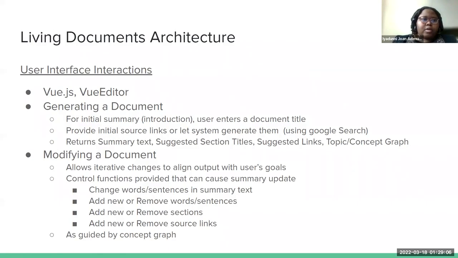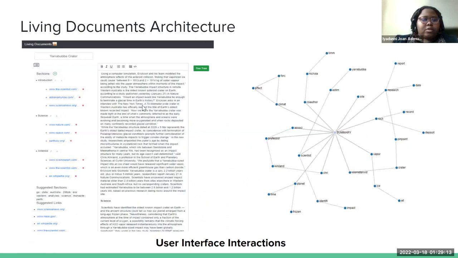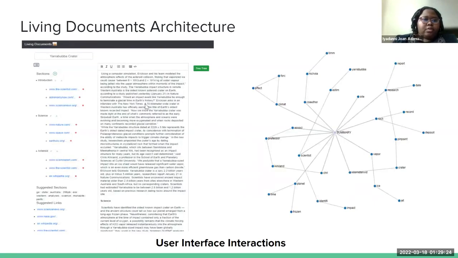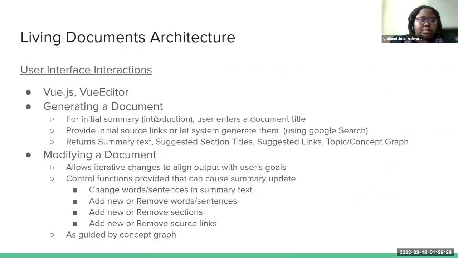Living Document has two parts. The user interface was created with Vue.js, and we have a Vue editor, which contains the summary text. There are two main interactions we provide: being able to generate an initial document and being able to modify this document. The user is able to add links to create this initial introduction. And then when this is provided, the user can change a sentence, change words, add new sections, and add new links to modify the summary text.